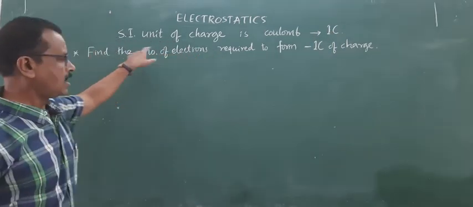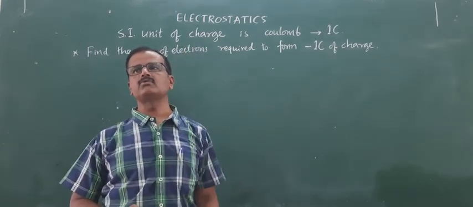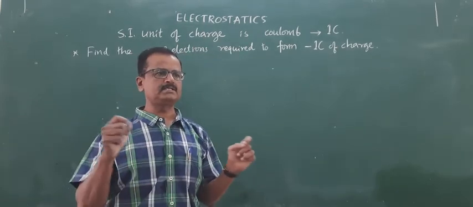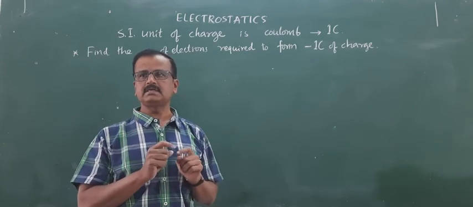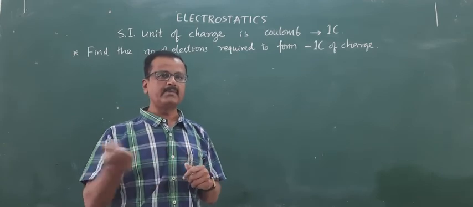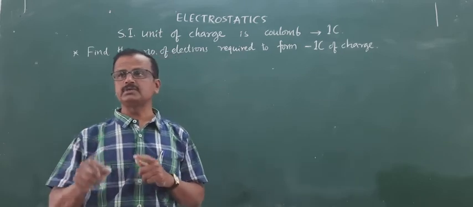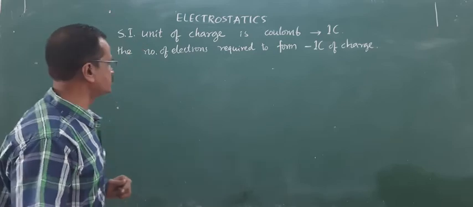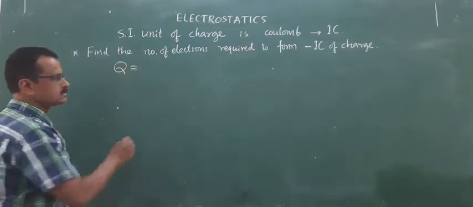Now the question is, how many electrons are required to form minus 1 coulomb of charge? Suppose a plastic rod has acquired minus 1 coulomb of charge. How many electrons must be present on that? This is the question. So we make use of the property of quantization of charge.